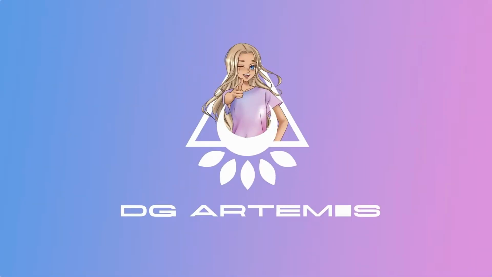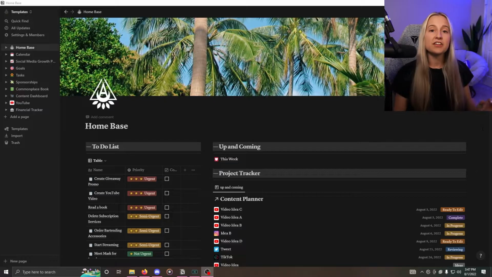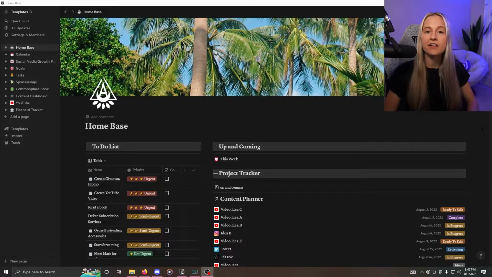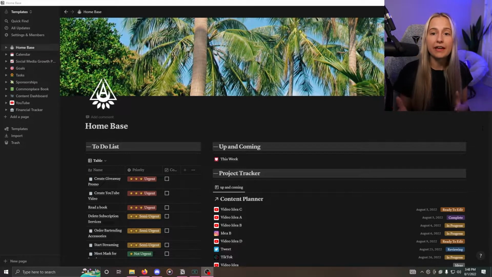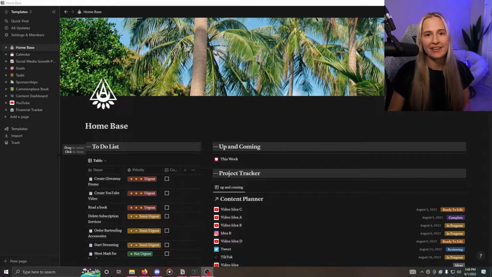Okay, without further ado, let's get into it. So what you see here is the home base, and the home base is kind of a quick glance at a lot of different things so that you can get an idea of what's going on everywhere. And then you can later go into the pages that you see off on the left to get more in-depth analytics or whatever it is that you're trying to look at.